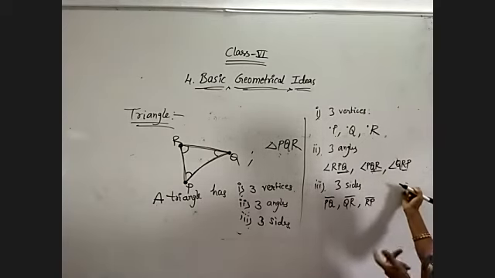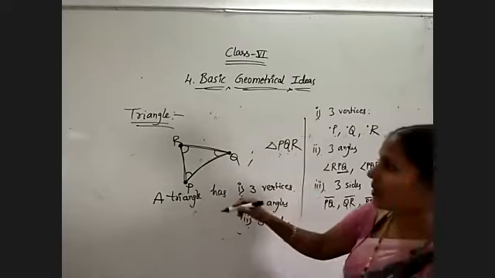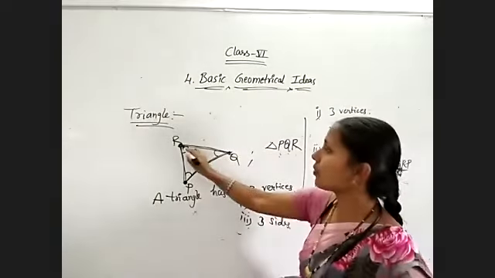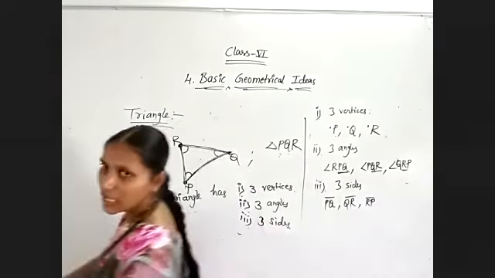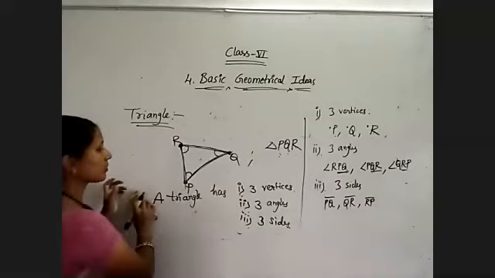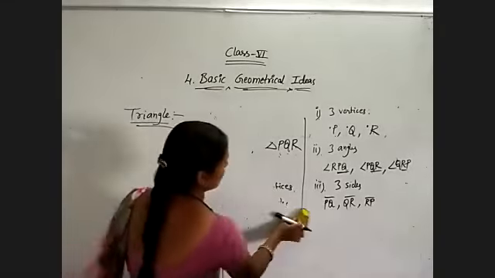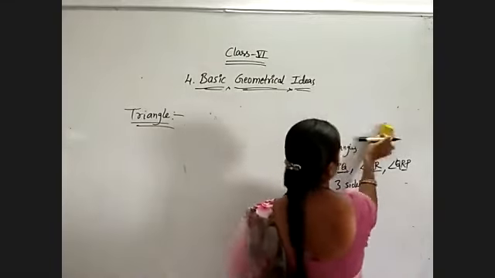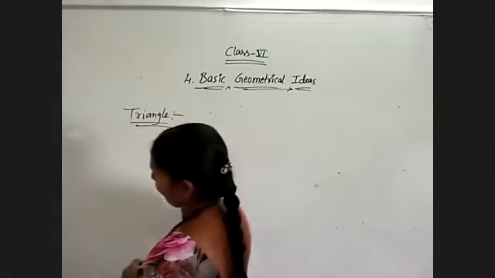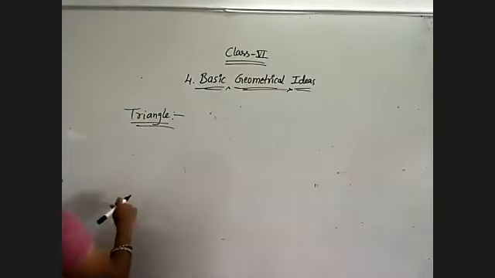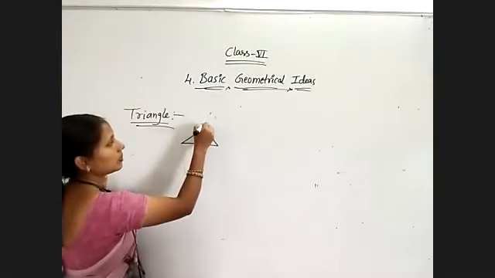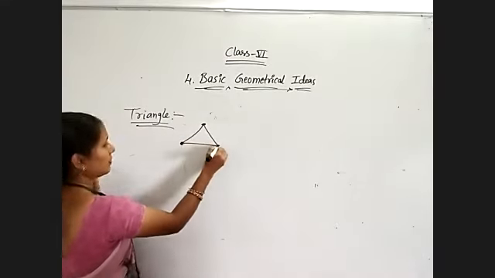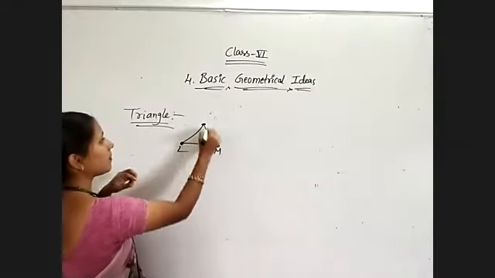After that, the sides are nothing but line segments. Which line segments are we using here? PQ, QR, RP. That's all. Now suppose I have given another triangle, triangle LMN.